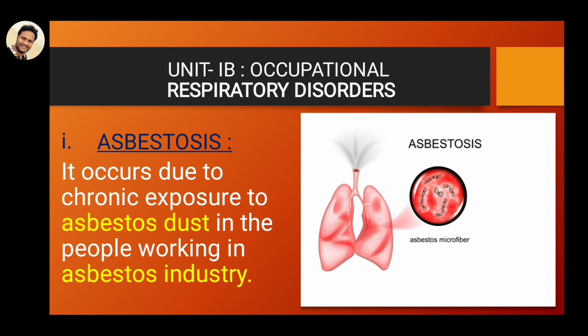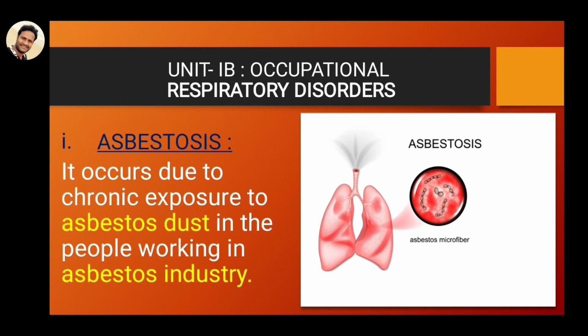And next are the occupational respiratory disorders. The first one is asbestosis. It occurs due to chronic exposure to asbestos dust in people working in asbestos industries. These occupational disorders mainly depend on the nature of the workers' work, such as those working in mines, coal mines, and paint industries.